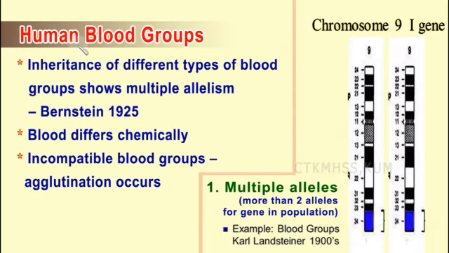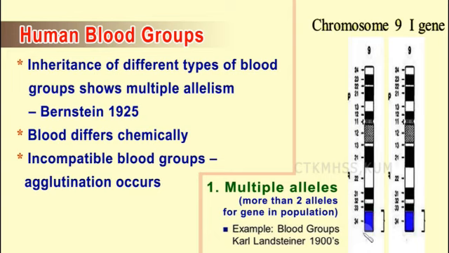Now we will see the human blood groups in detail. As we said before, this is also an example of multiple allelism, with more than two alleles for a gene in a population. So we have more than two alleles for blood groups. It is present on chromosome 9 and is called the I gene. The I gene is the isoagglutination gene. We will see why it is given as I, and why, instead of I, L can also be used to denote this gene. So chromosome 9 contains the gene for the ABO blood group.